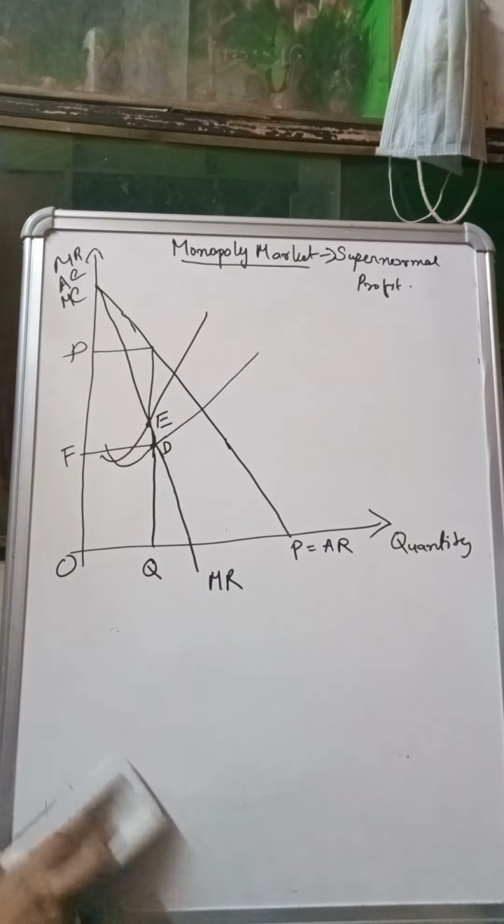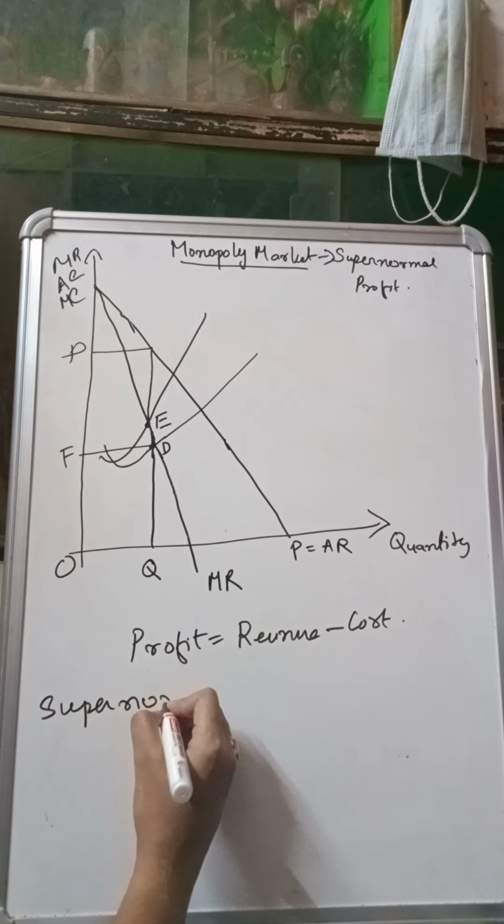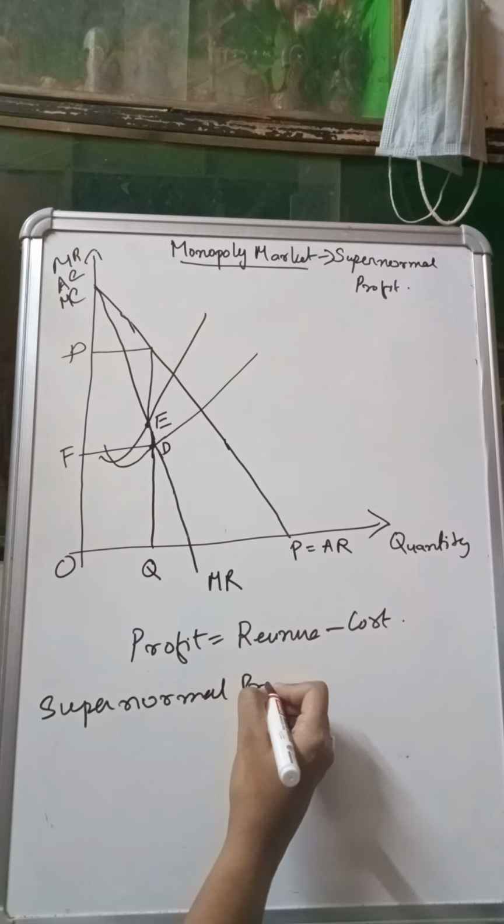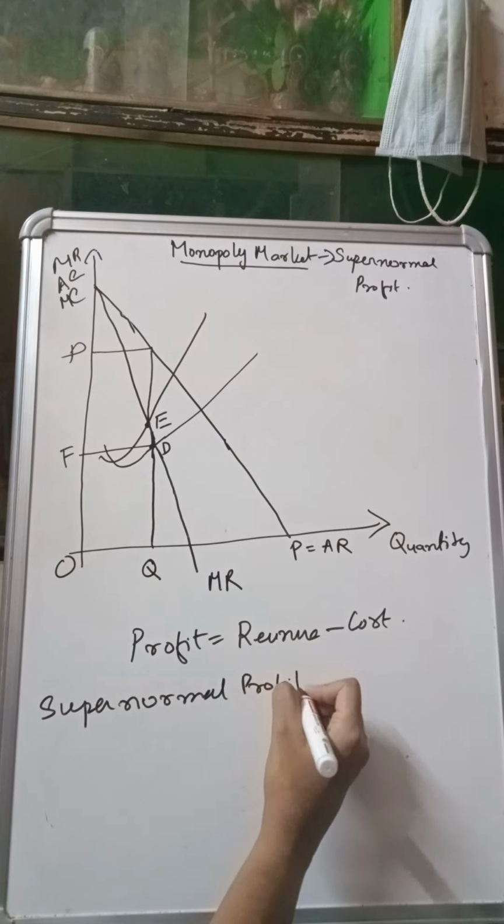First of all, the formula for profit is nothing but revenue minus cost, right? So supernormal profit means what? When your revenue is greater than cost, obviously if your revenue is greater than cost, your profit will be positive. So that time we will be earning a supernormal profit.